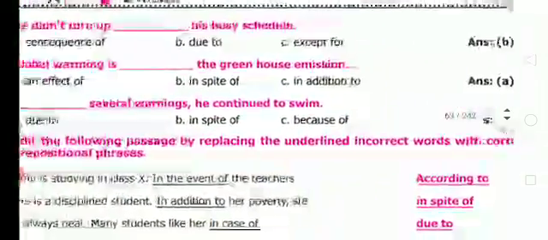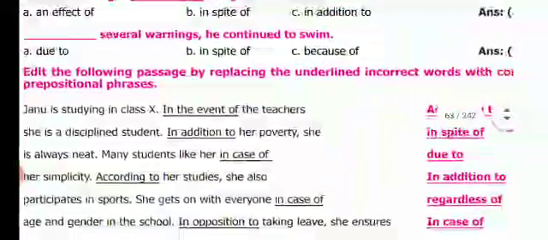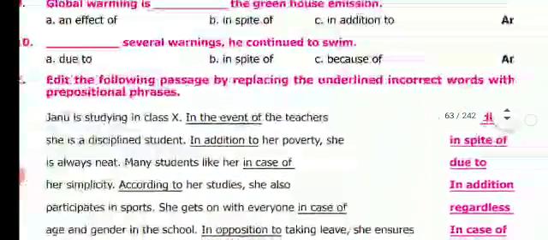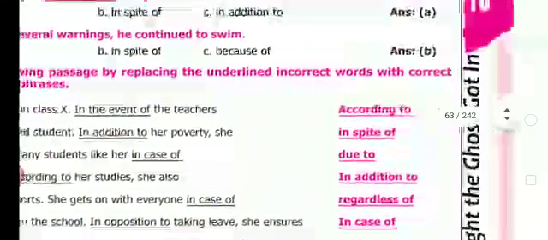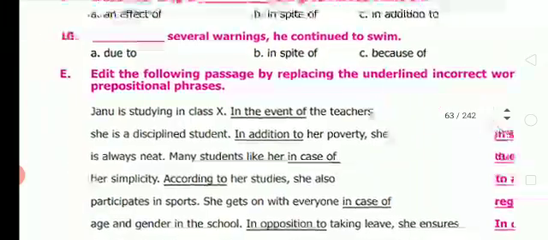Next one, global warming is an effect of, option A, the greenhouse emission. 10th one, you see, there's several warnings. In spite of several warnings, he continued to swim.